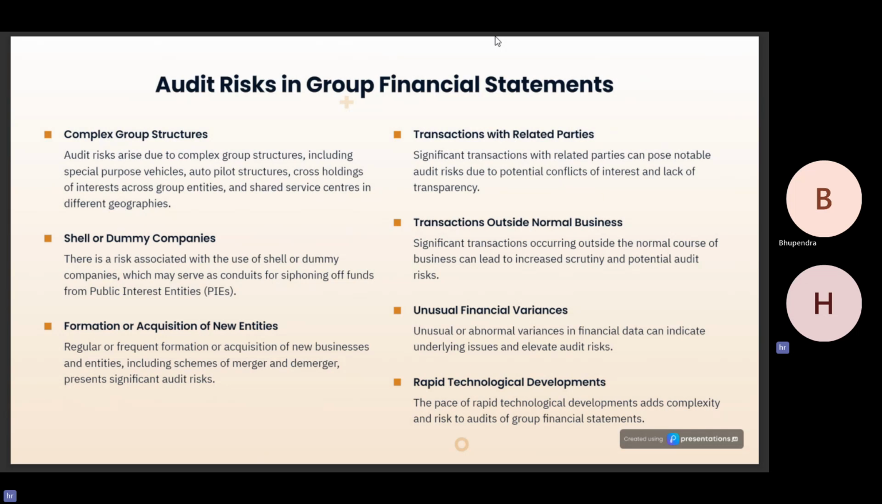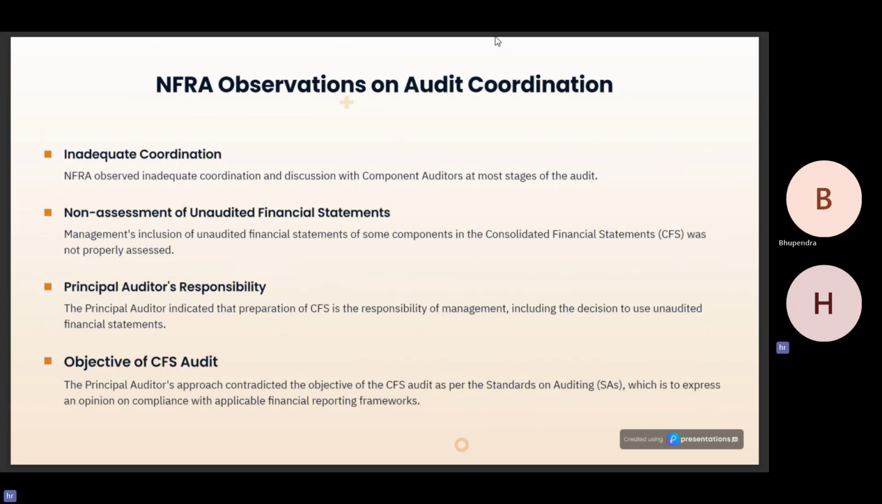The significant transactions occurring outside the normal course of business can lead to increased scrutiny and potential risks. Unusual or abnormal variances in the financial data can indicate underlying issues and elevate the audit risk. And also, the rapid technological development can also result in the siphoning and diverting of the funds in an inappropriate manner. NFRA's observation on the audit.